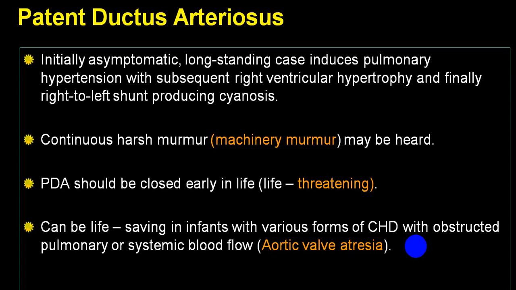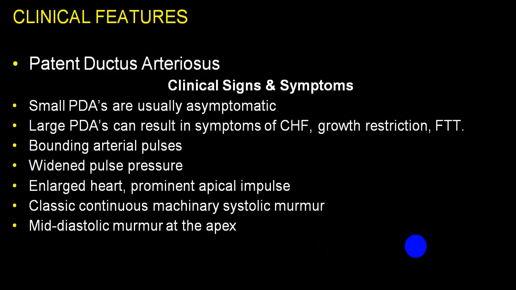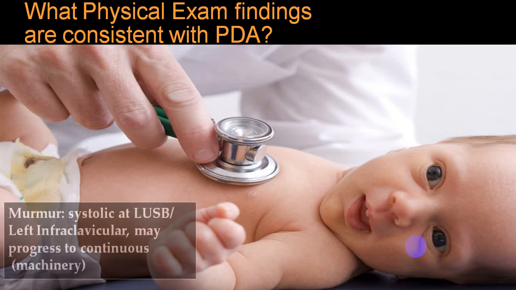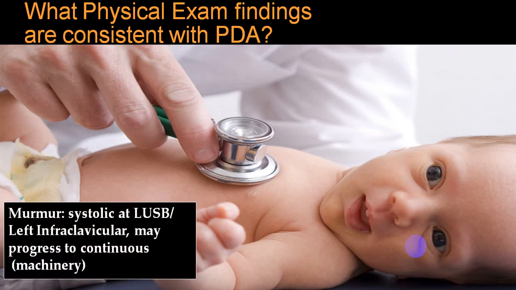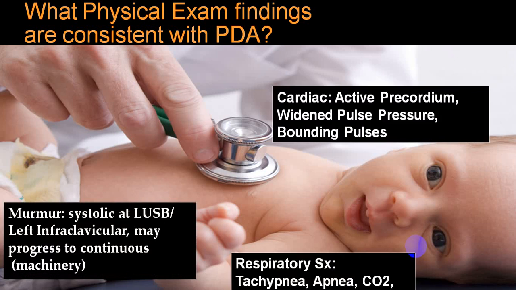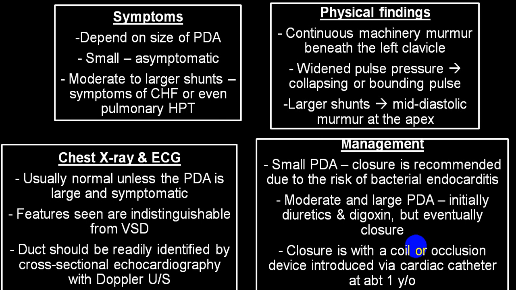But when the pressure is equal, the shunt stops, and you can have a bidirectional shunt, meaning the blood can flow from the aorta into the pulmonary artery depending upon the pressure gradients. So good examination in a child can make a diagnosis of which side the shunt is, whether it is left to right or reversal of the shunt after development of pulmonary hypertension.